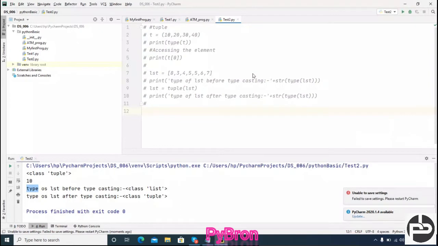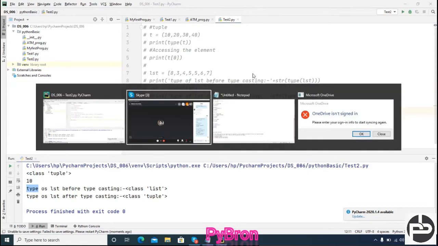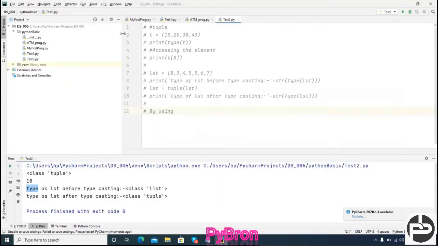Next we are going to use the slicing operator. Similar to what we saw in case of string and list, as a tuple is list-like, we can use the slicing operator also.